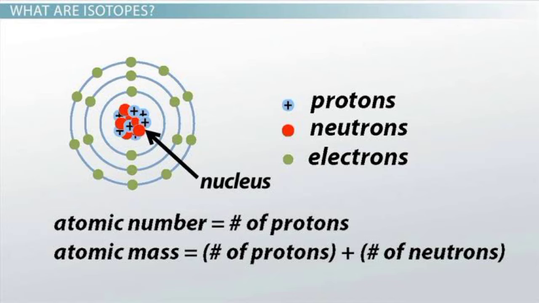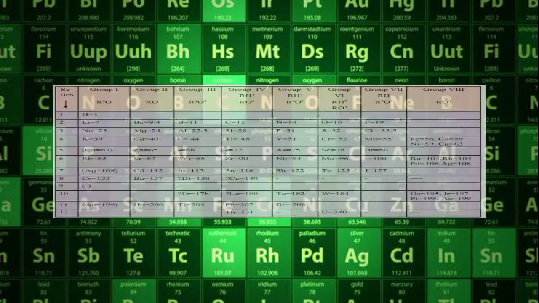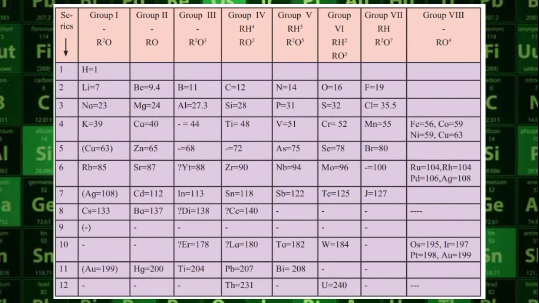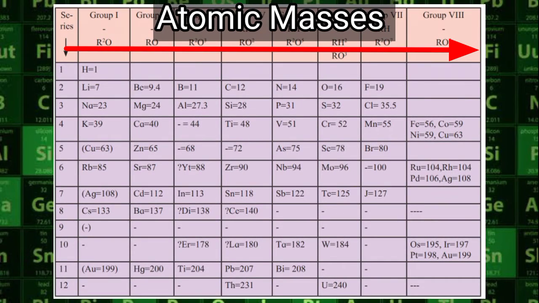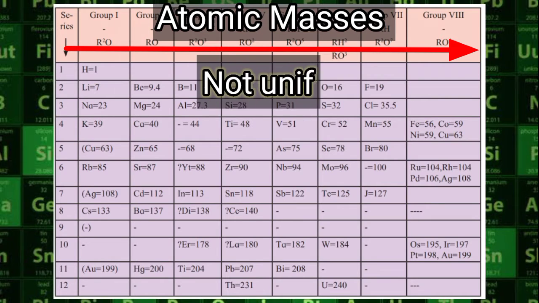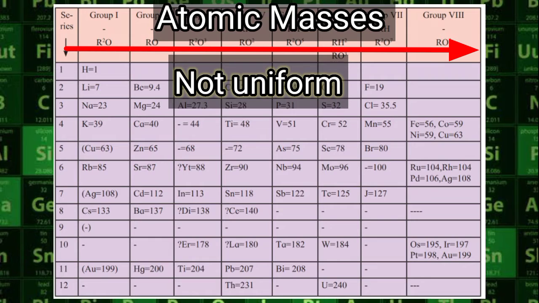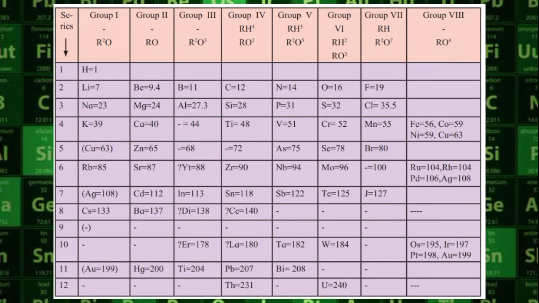Third, when elements are arranged in an increasing order of atomic masses, the rise in atomic mass does not appear to be uniform. It was not possible, therefore, to predict how many elements could be discovered between two heavy elements.